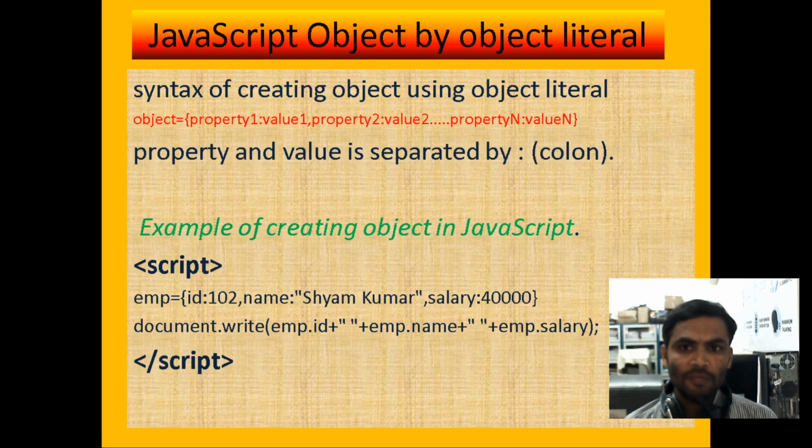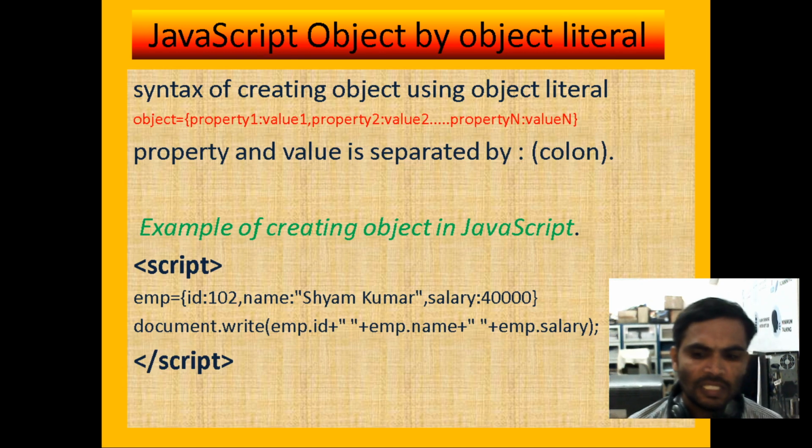Now let us see how to create objects in JavaScript. For your understanding, there are three ways: by using the literal, by using the new keyword, and by using the constructor. The first scenario you are learning about is creating with the help of the literal.